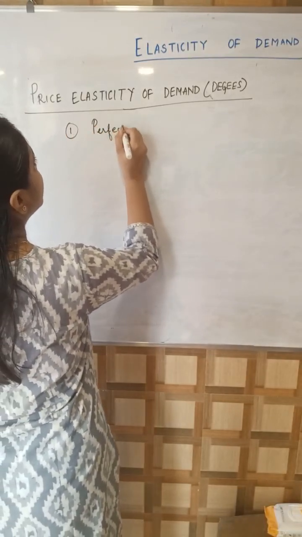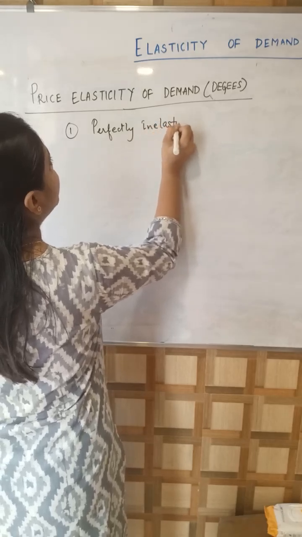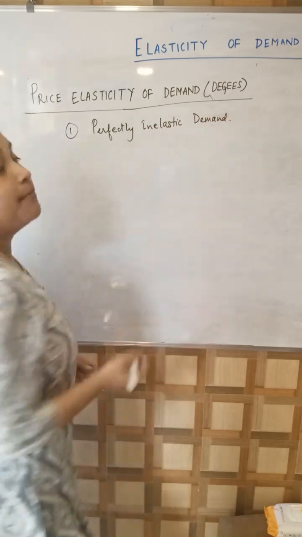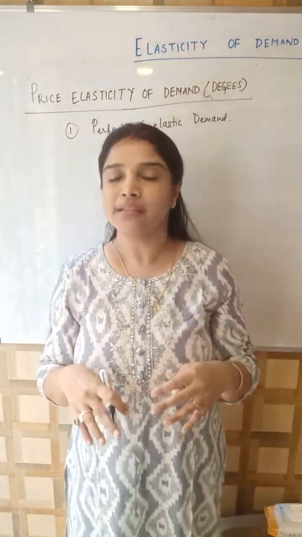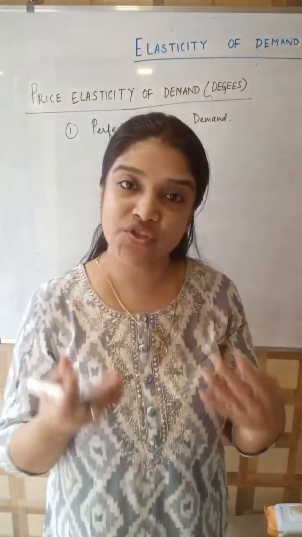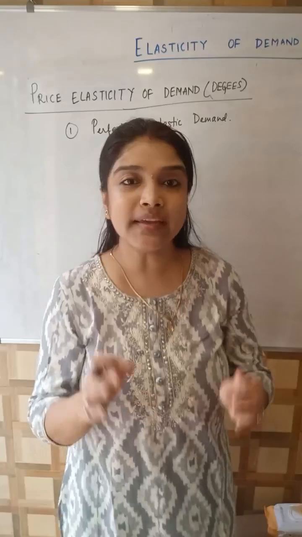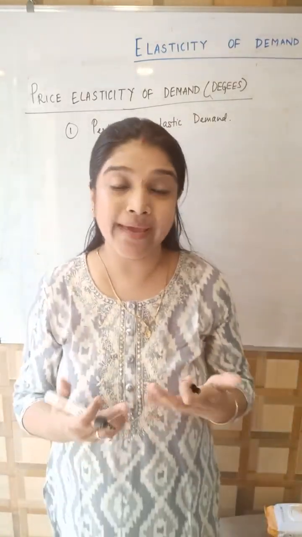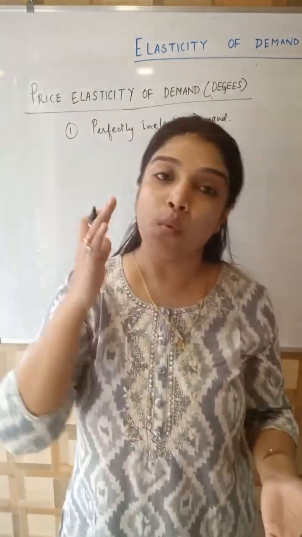perfectly inelastic demand. Perfectly inelastic demand. Now, what is the meaning of perfectly inelastic demand? Perfectly inelastic demand is that type of demand wherein there is a change in price but there is no change in demand. Can anybody give me an example of such a commodity where if there is a change in the price, it does not matter to us, we will demand the commodity whatsoever?